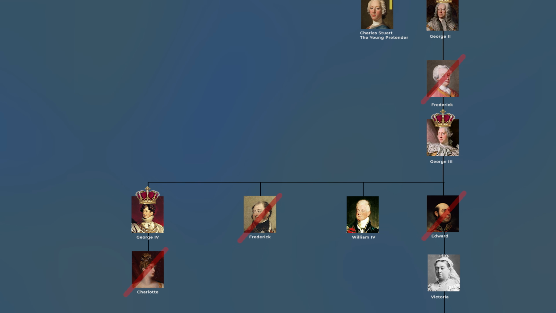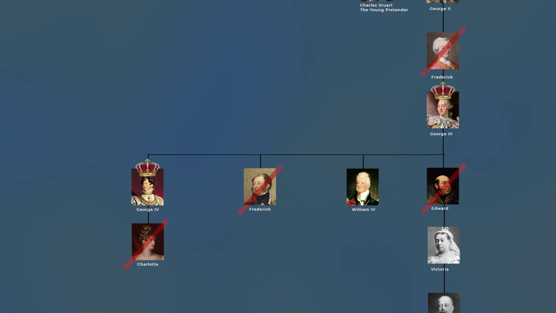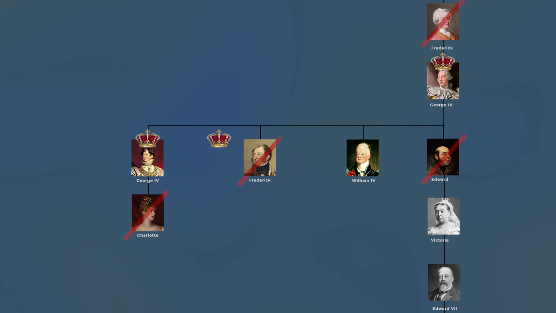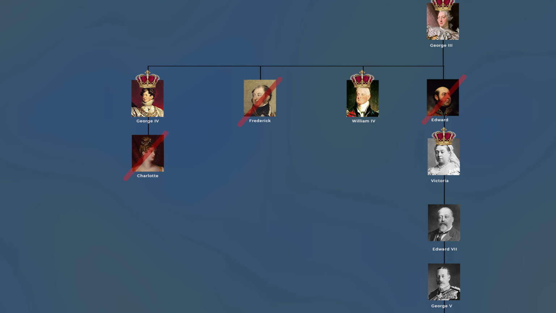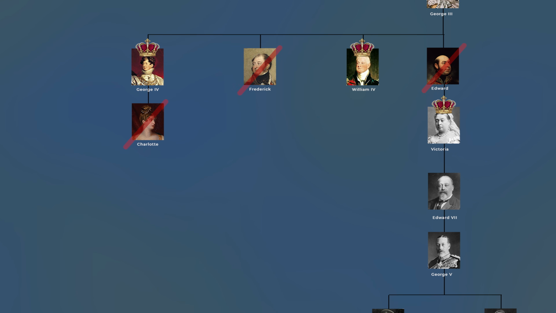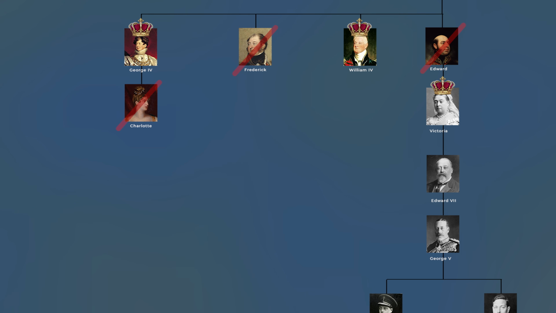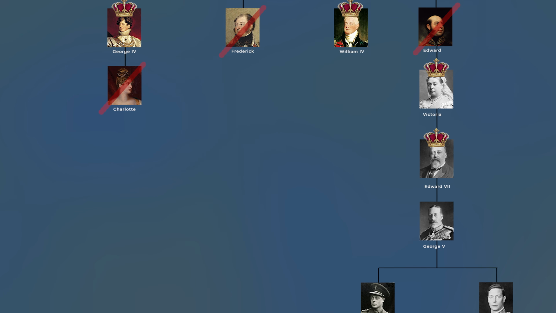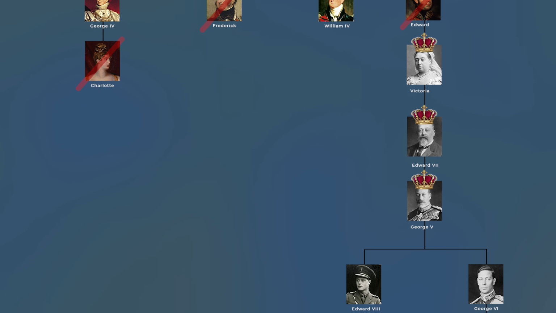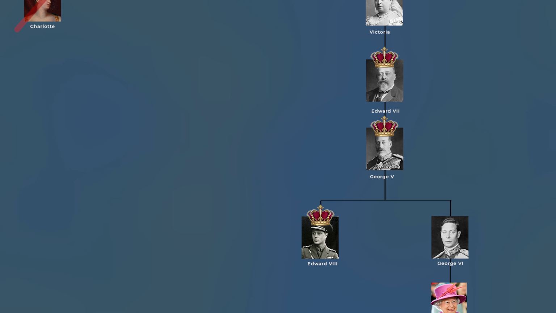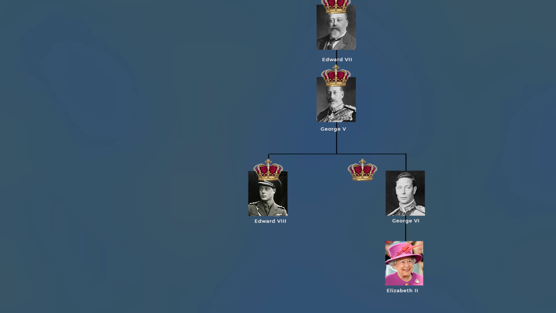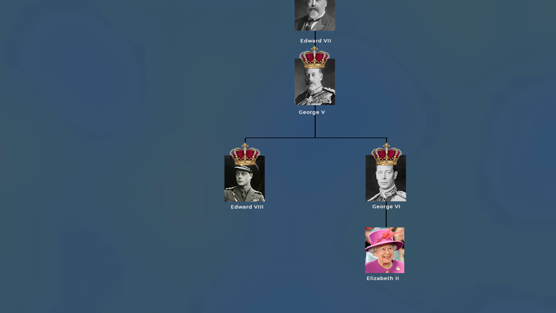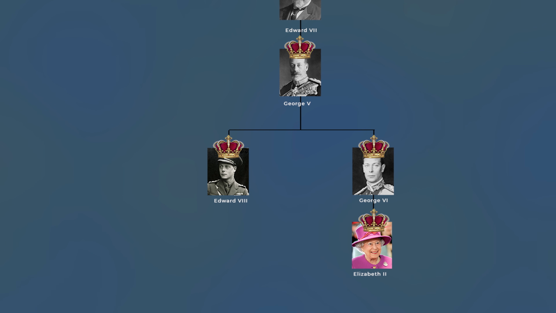Tragically, his daughter and only heir Charlotte died very young in childbirth, leaving the crown to pass to his brother William IV. We see Queen Victoria coming to the throne through her father's claim, who was fourth son to George III, and she was King William's niece. Edward VII was her firstborn son. George V became heir when his older brother Albert died, and his first son, Edward VIII, became king, but not 1 year into his rule he abdicated, leaving the crown to his brother George VI. His daughter Elizabeth took the throne after his death.